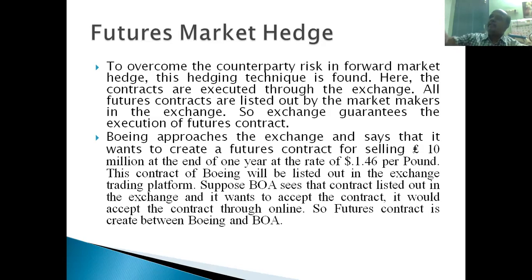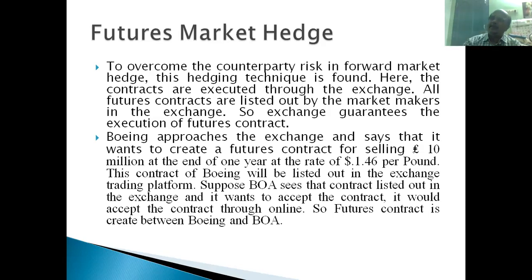This deal will be recorded and listed in the exchange, right? Like this, so many parties might have approached the exchange, and they might have been selling. They might have told that this much currency is available to be converted at this much rate, right? Or in other words, this much currency is available to be converted into this currency at this exchange rate, right? So they listed all the deals, including the Boeing Corporation deal. They are ready to sell 10 million pounds at the rate of $1.46 per pound, right? If anyone is willing to buy that, they can buy that. That is the meaning, right? The exchange will be listing out all those deals, right?